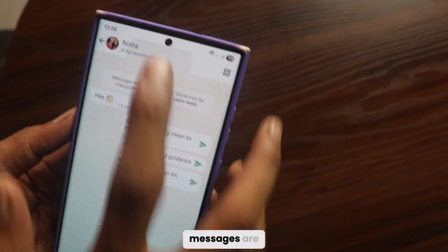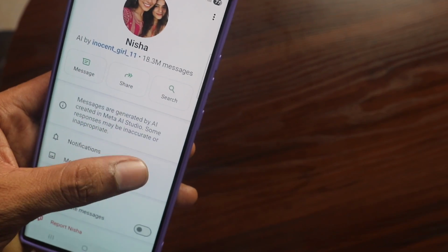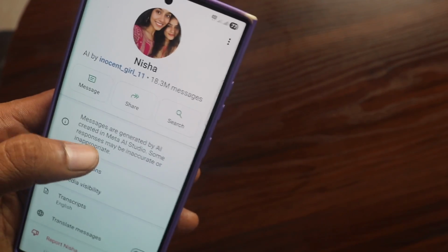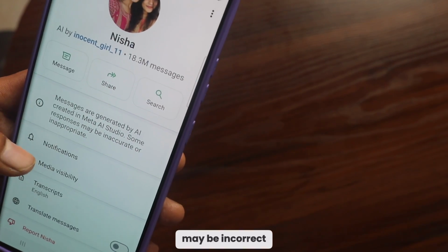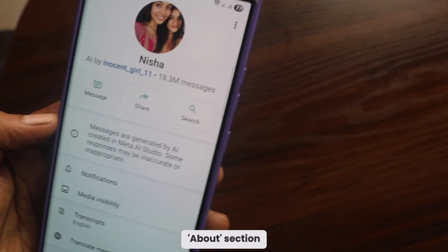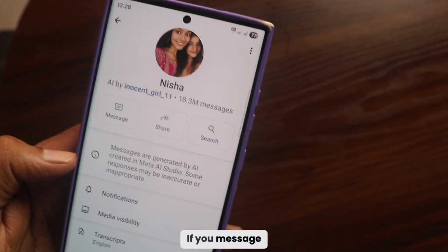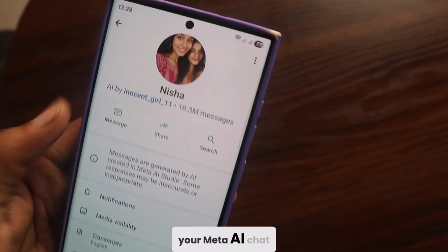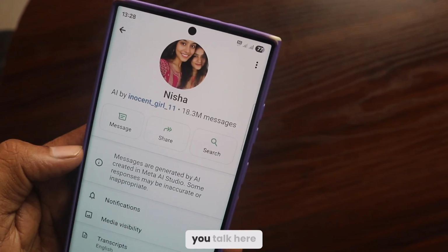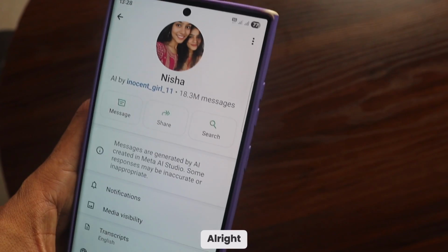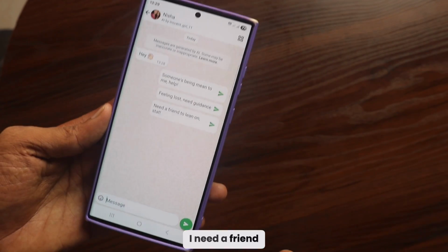It says messages are AI generated, created in Meta AI Studio. Some responses may be incorrect. If you go to their About section, you'll see that Nisha is handled by Meta AI Studio. If you message them, it'll go through your Meta AI chat, basically. It's like Chat GPT in a way. And if you talk here, you'll get solutions, all right?